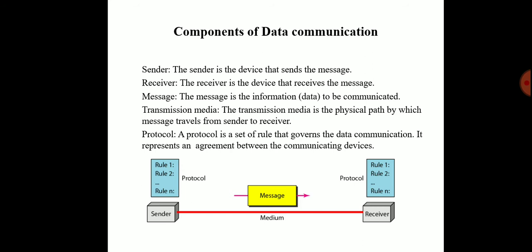Now the receiver is a device that receives the messages. The message is the information or data to be communicated. The transmission medium is the physical path by which the message travels from sender to receiver, and the protocol is a set of rules that governs the data communication between the sender and receiver. It represents an agreement between the communicating devices.